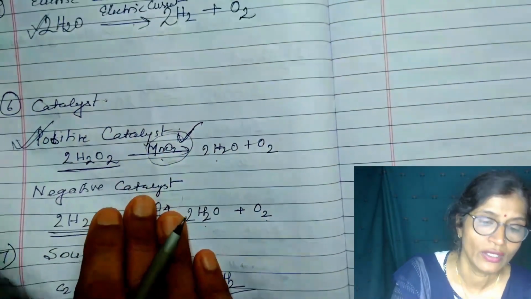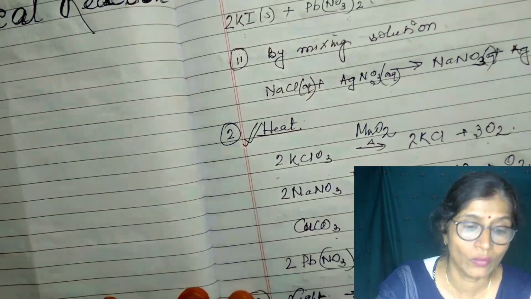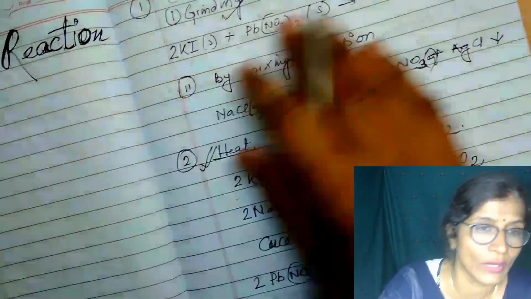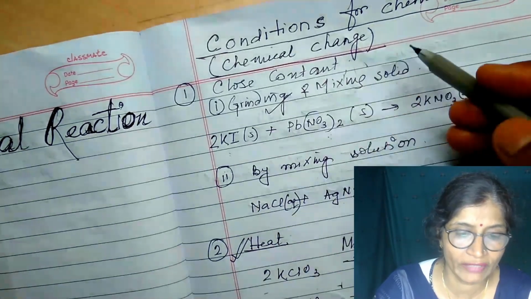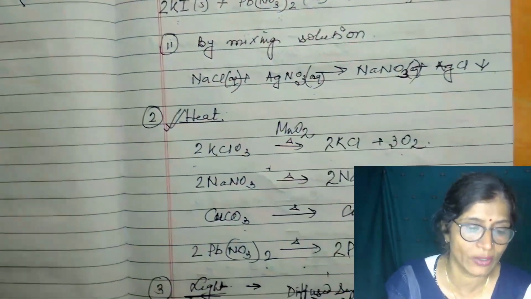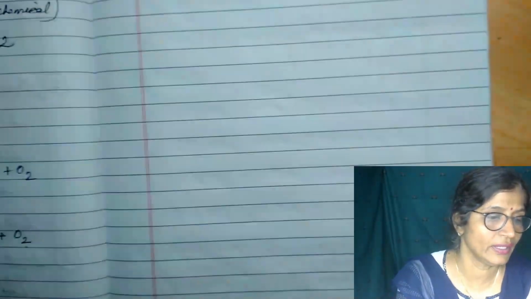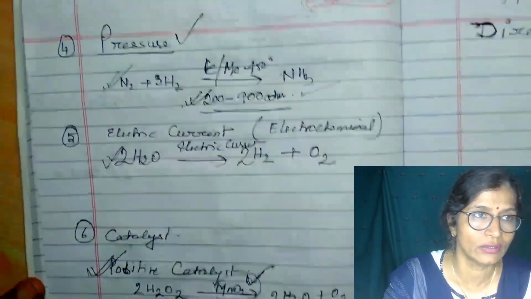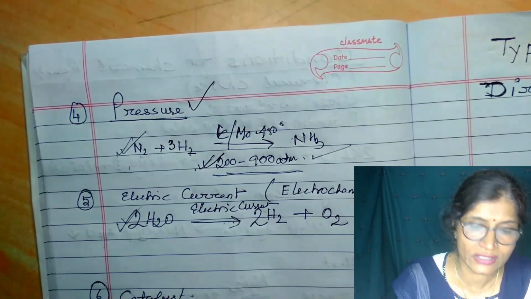So in this way, we have discussed some of the reactions and which condition is required to carry out the reaction. We have discussed close contact, then heat, light, and then pressure, electric current, catalyst, sound.